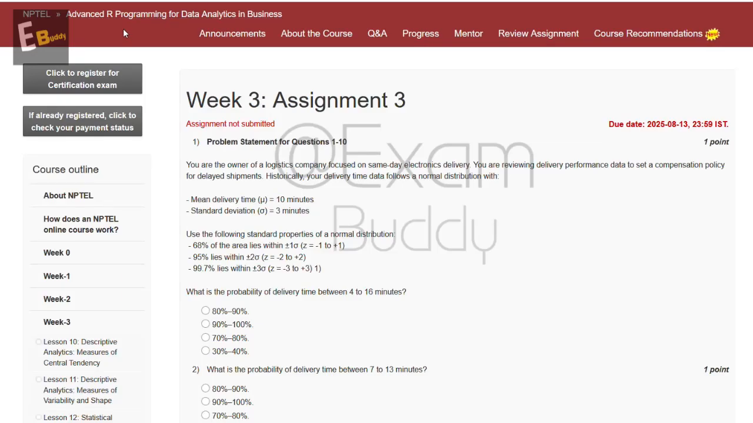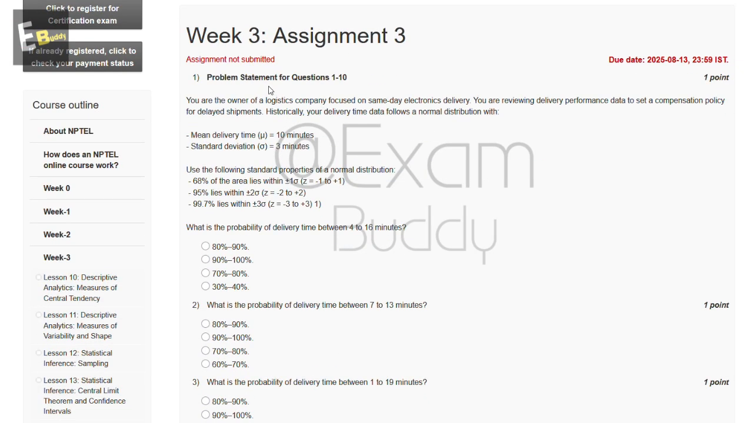And now let's do our assignment Advanced R Programming for Data Analytics in Business. Week 3, assignment 3. Now the first question is the problem statement for questions 1 to 10.